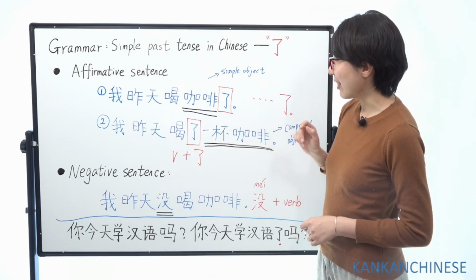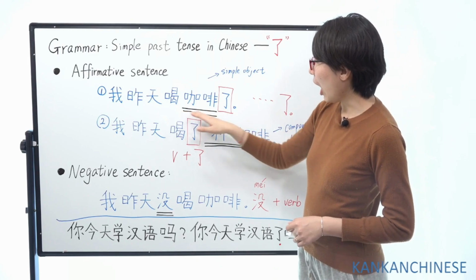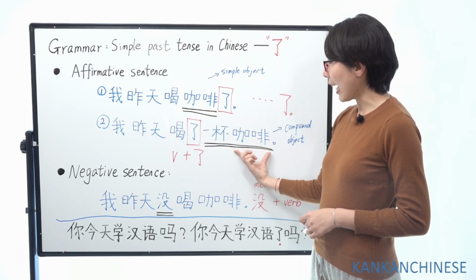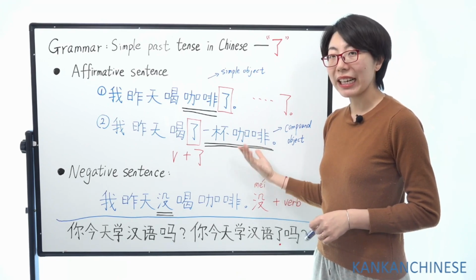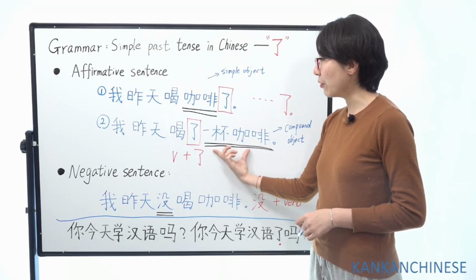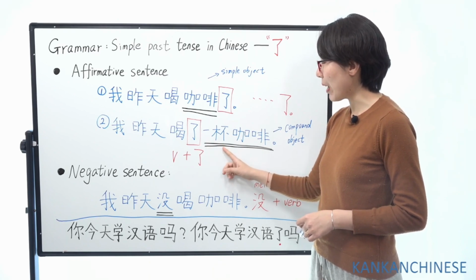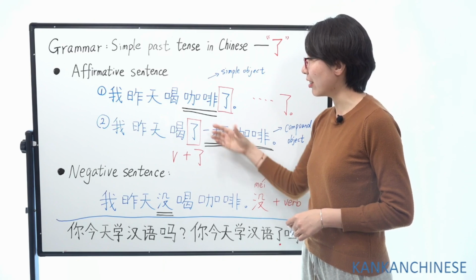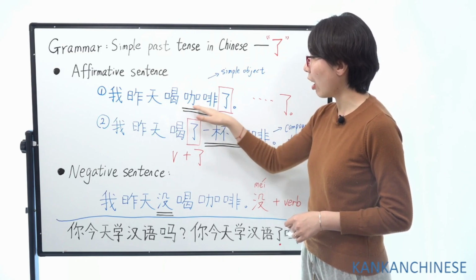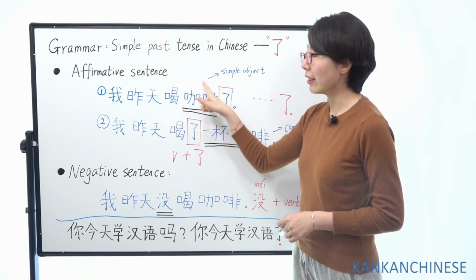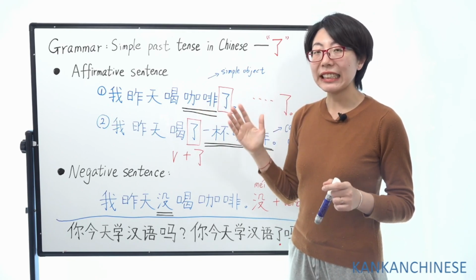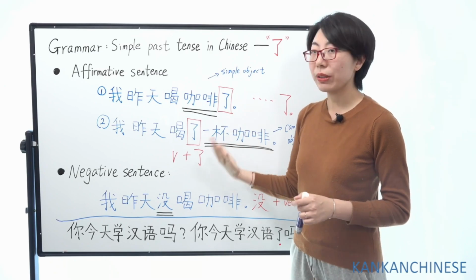So we will notice the only difference is the object. The second sentence is 一杯咖啡, which means a cup of coffee. It's a phrase: number, measure word, and noun. So it's relatively longer than the first one, just coffee. 咖啡 is a simple word. That makes the difference, and that decides where the le should be.